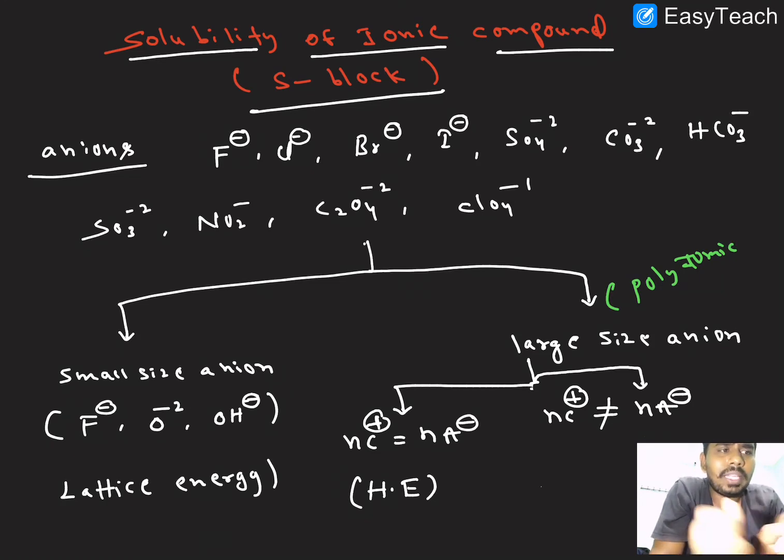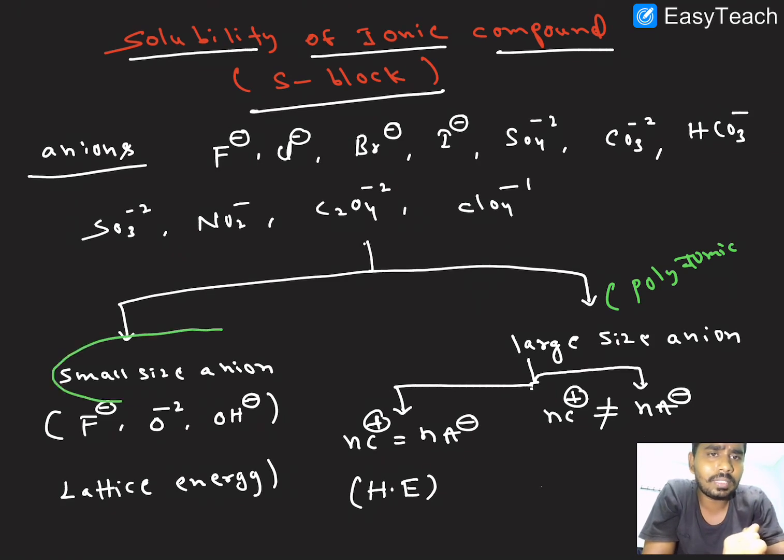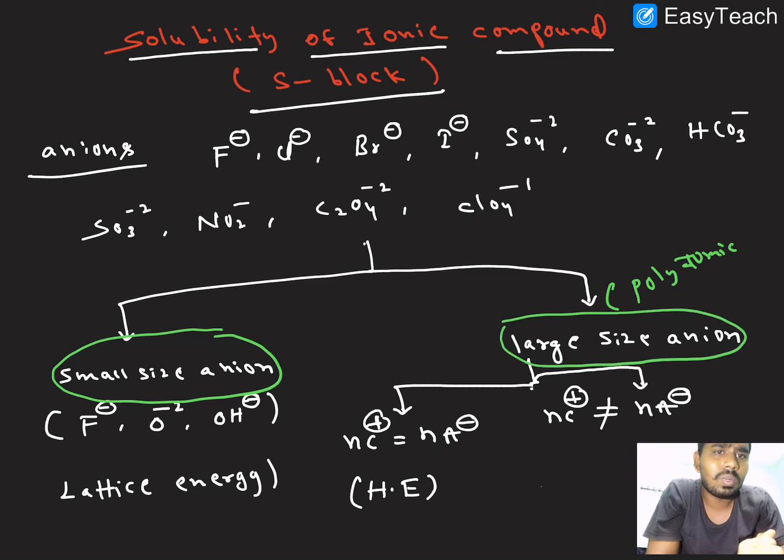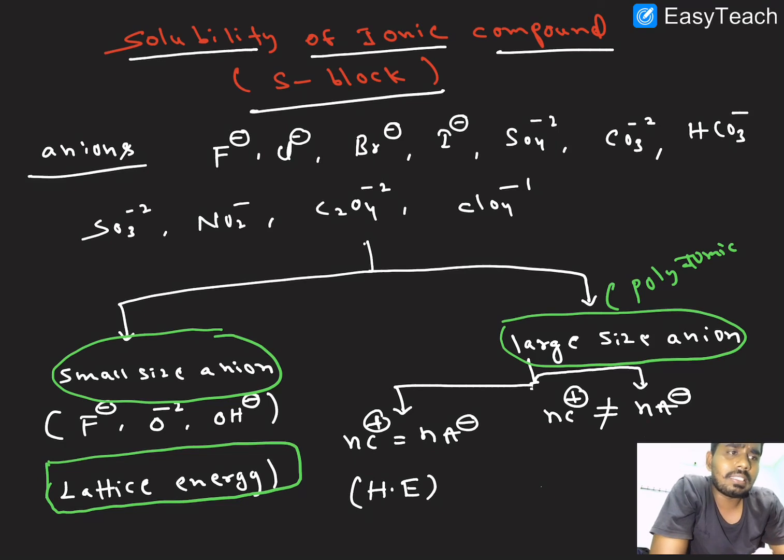So anions are mainly classified into two types. One is small size anions and the other is larger size anions. What are the examples of small size anions here? Fluoride, O minus 2 and OH minus. Whenever these ions bind with the metals, we predict the solubility based on the lattice energy, right? So what is the lattice energy, and how does it change in groups? Lattice energy we'll discuss later, right?